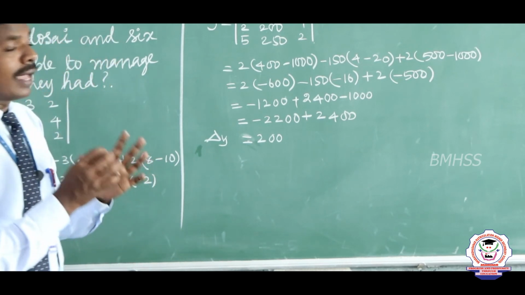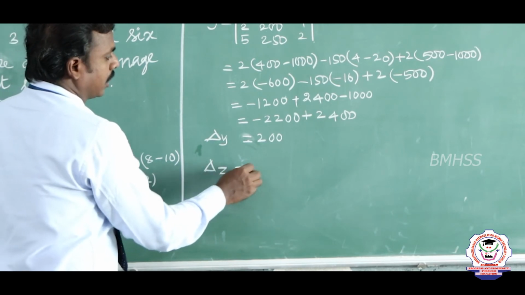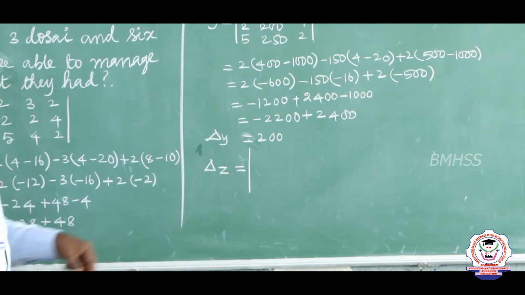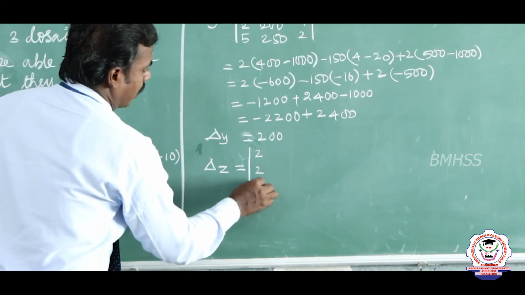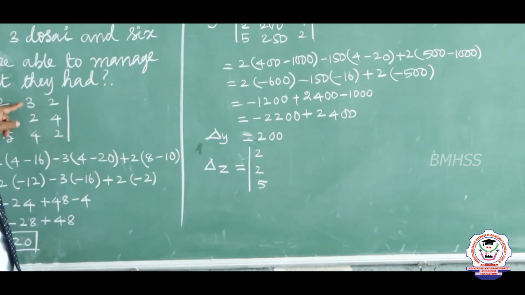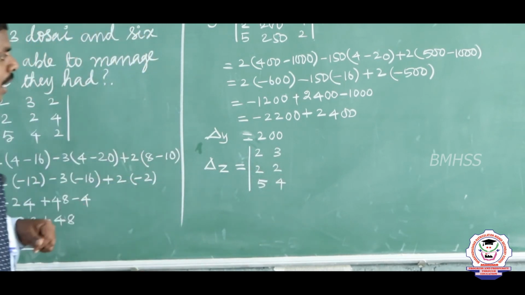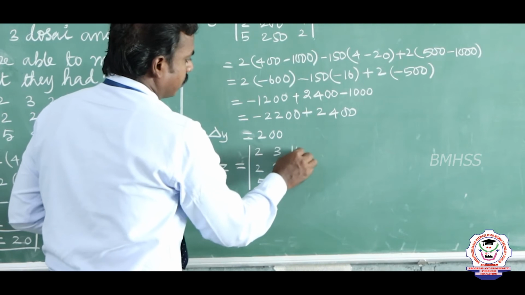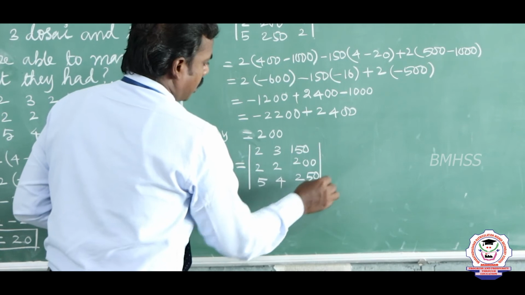Now I am going to find the value of del z. Listen. So del z is equal to, there are no changes in the first column and the second column. I am going to replace the constant in the third column. So 2 2 5, this is the coefficient of x, and the coefficient of y, 3 2 4. I am going to replace the coefficient of z. That is 150, 200, 250. Now I simplify this.